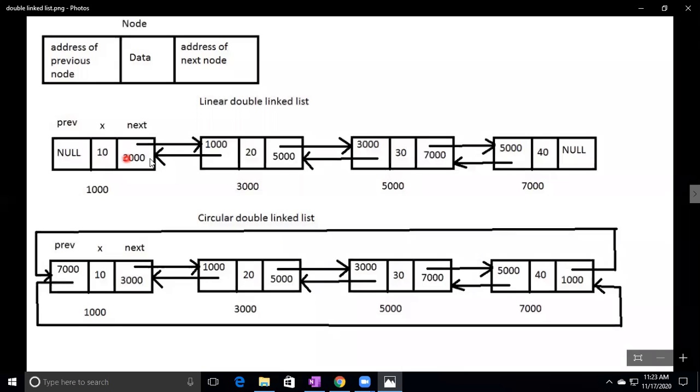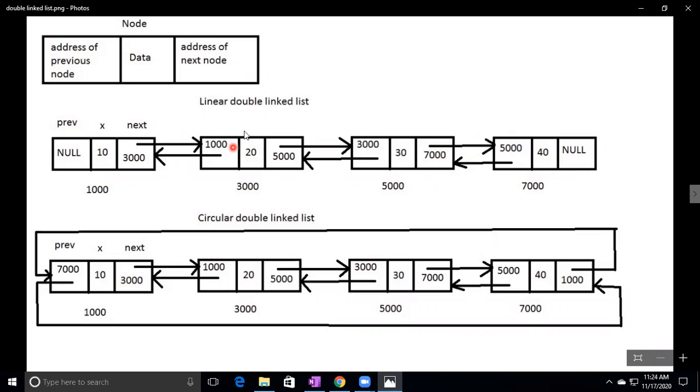That is maintained here. 20 is the data. Previous node address is 1000, maintained here. Next node address is 5000, that will be maintained here. Data is 30. Previous node address is 3000. Next node address is 7000. 40 is the data. Previous node address is 5000. This is the last node. After this, no node is there. So what is the last node's next value? Null.